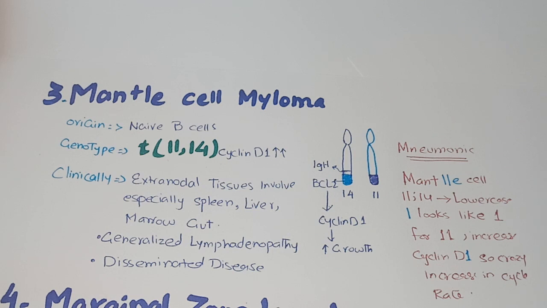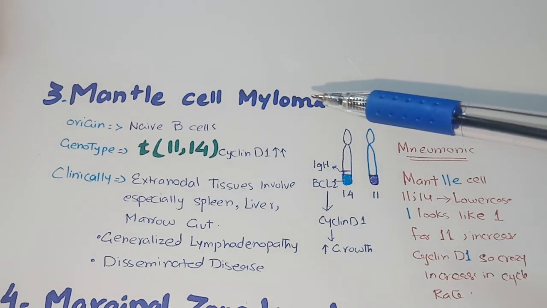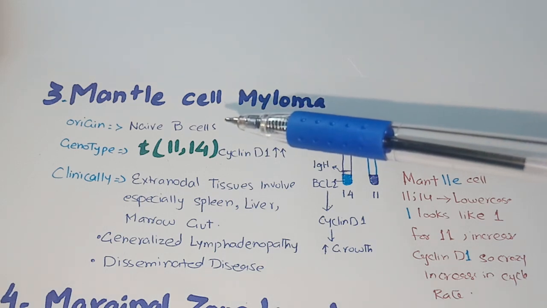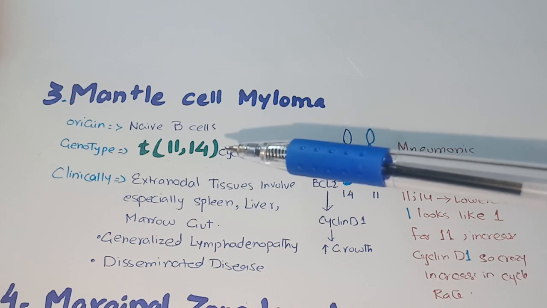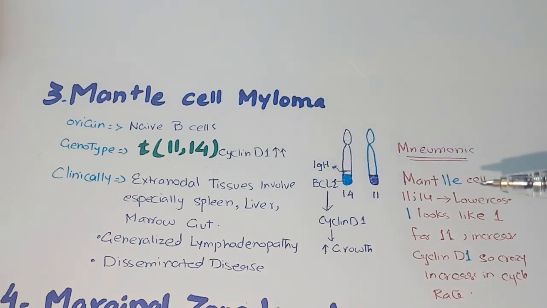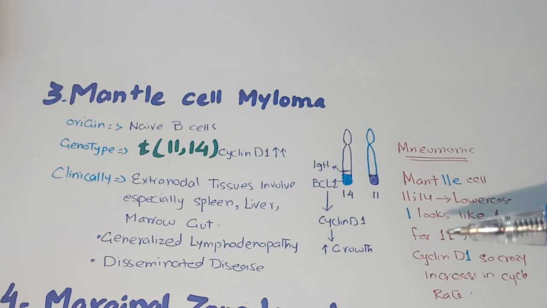Next type of non-Hodgkin lymphoma is mantle cell lymphoma. Mantle cell lymphoma arises from the naive B cells, and its genotype is a t(11;14) mutation. This mutation can be memorized through the mnemonic: mantle cell, the double L is written in small alphabets, lowercase. Lowercase l just looks like 1, and 1 stands for 11.